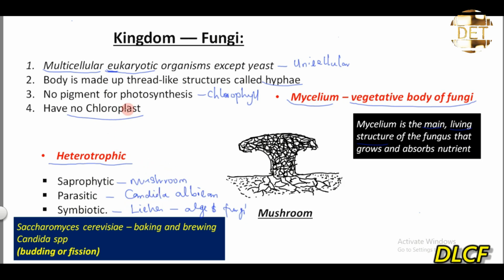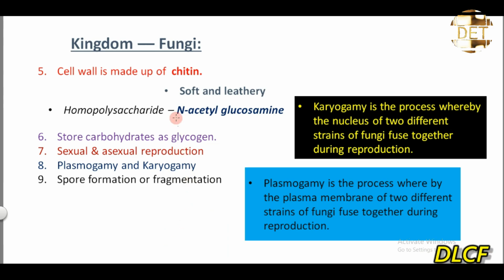So, like I said, fungi are multicellular eukaryotic organisms except what? Yeast. Yeast is a unicellular fungi. The scientific name for yeast is Saccharomyces cerevisiae, and it is used in baking and brewing. Unicellular fungi reproduce asexually by budding or by fission. So having known all this, let's dash to the next picture that we have.